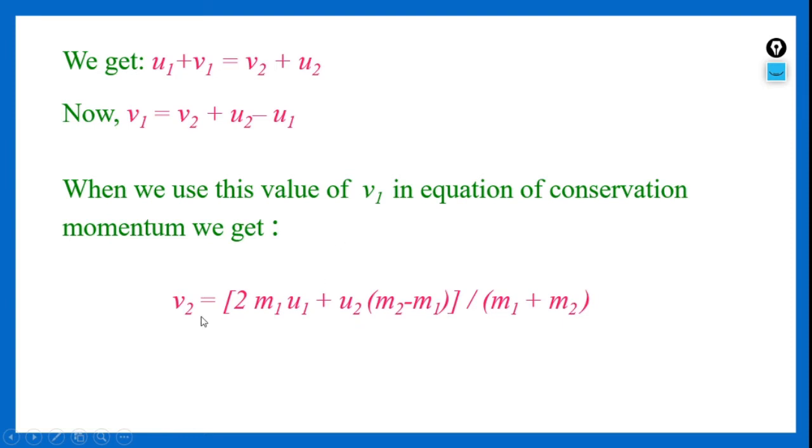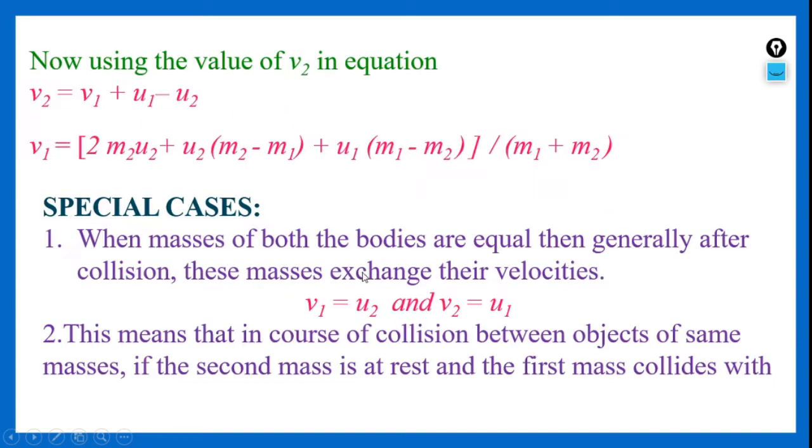After getting the value of v2, if you substitute it in this equation, we get the value of v1. That v1 value we got is 2m2 u2 plus u1 into (m1 minus m2) by (m1 plus m2). This is the equation that we got after substituting the value of v2 in the said equation.